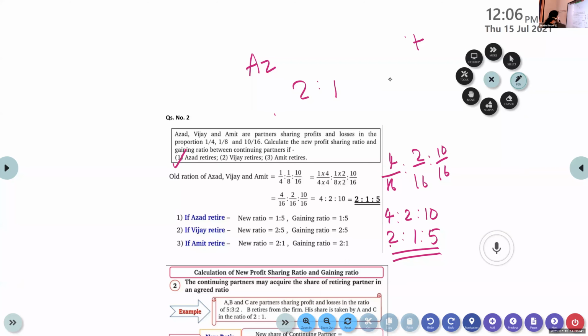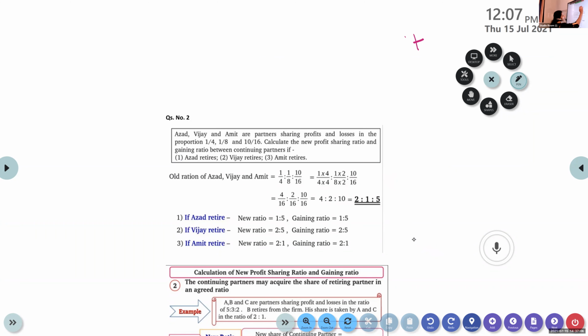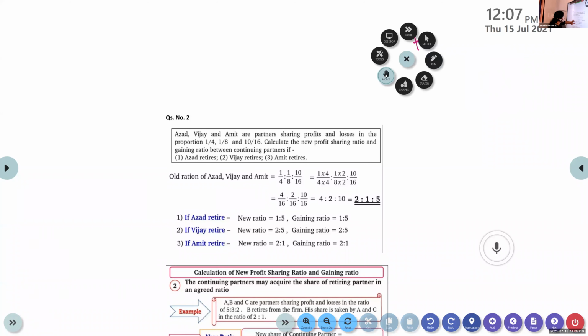So this is the first case. Do you understand the question? The old ratio of all the partners is given and only the information is given about who is retiring. One or two of them, whoever is retiring, their names are mentioned. So no kind of calculation is required. We just strike off the retiring partner's ratio. That was the first case.